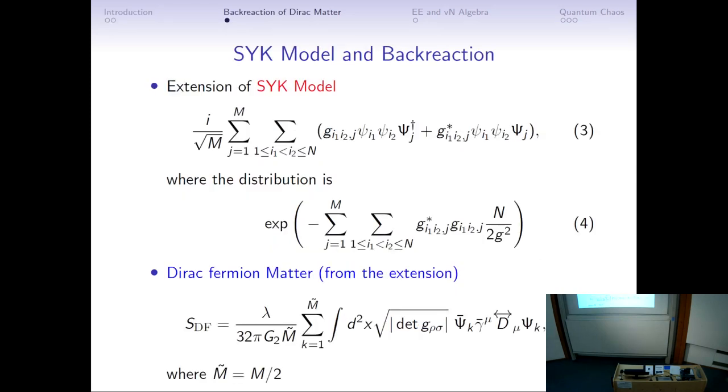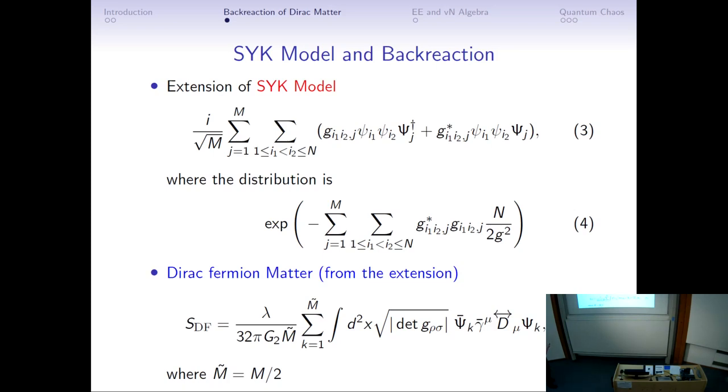To understand this approach, we first consider this extension of the SYK model. This means that I introduce this equation 3, this 3-fermion term, to the conventional SYK model. And this random coupling constant G has this equation 4 Gaussian distribution also. But now the G is a complex variable.